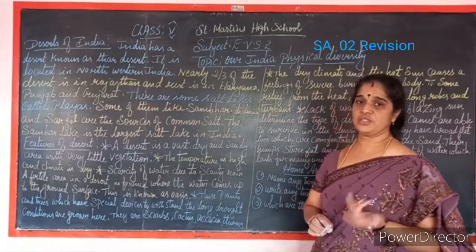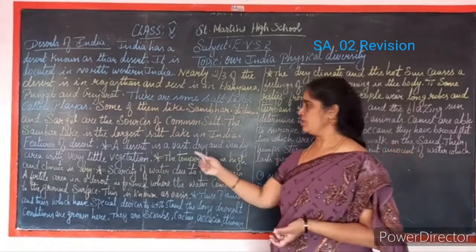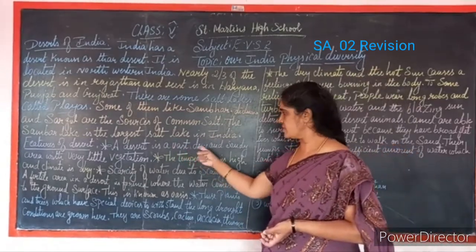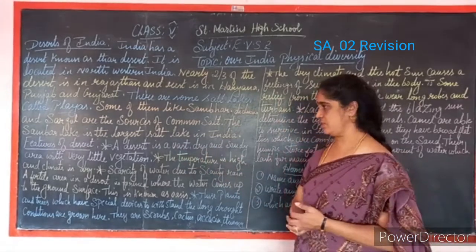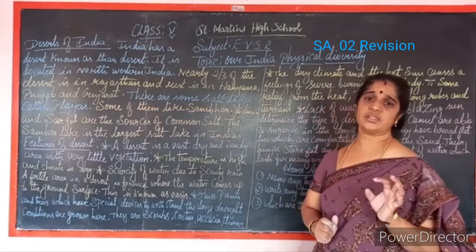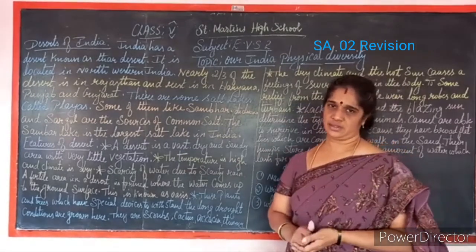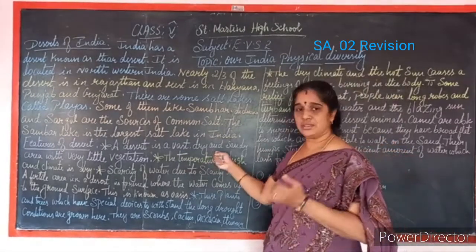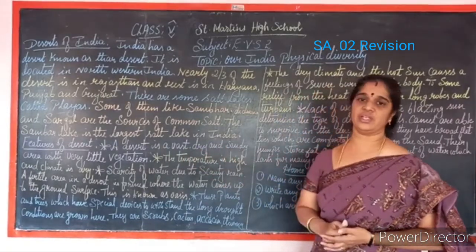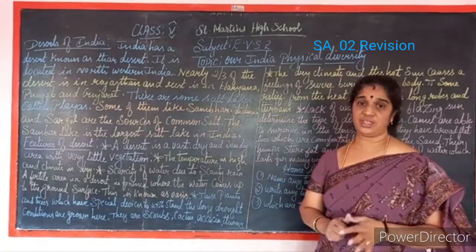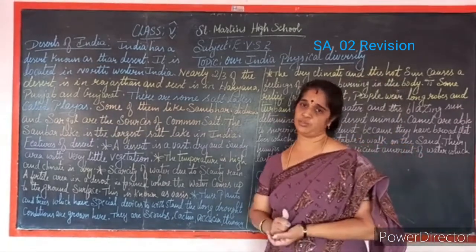So what are the features of a desert? A desert is a vast, dry and sandy area with very little vegetation, because the rain is very less. We cannot see many trees in that part.